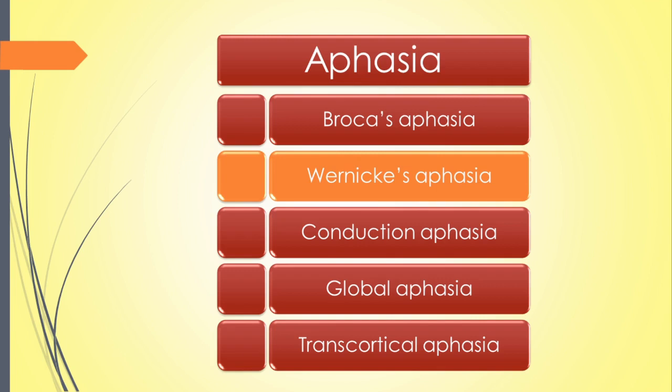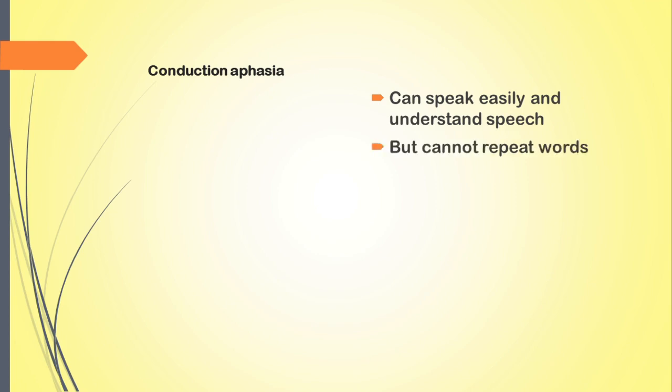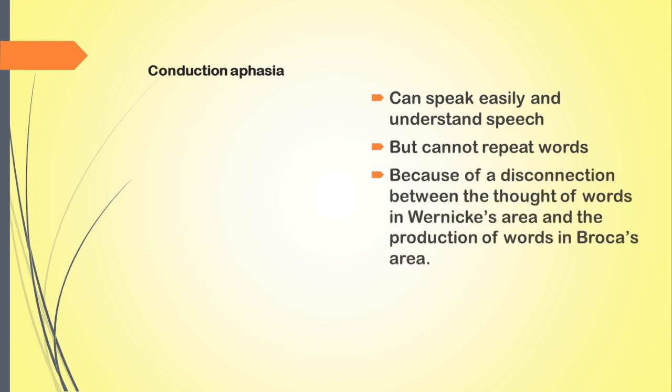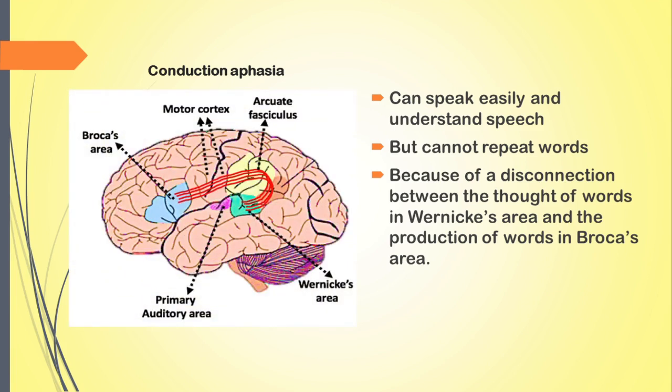The next aphasia that we have to study is conduction aphasia. In conduction aphasia, the individuals can speak easily, name objects and understand speech, but they cannot repeat words. It is because of the disconnection between the thought of words in Wernicke's area and the production of words in Broca's area. You know that there is a white matter tract called arcuate fasciculus which conducts the neural representation of thoughts from Wernicke's area to Broca's area for speech production.